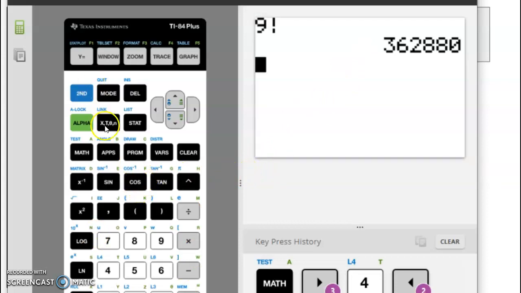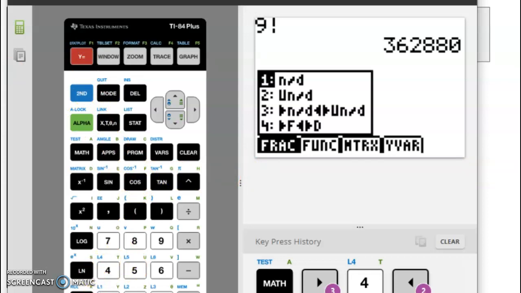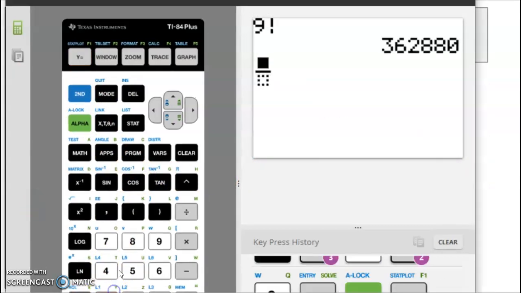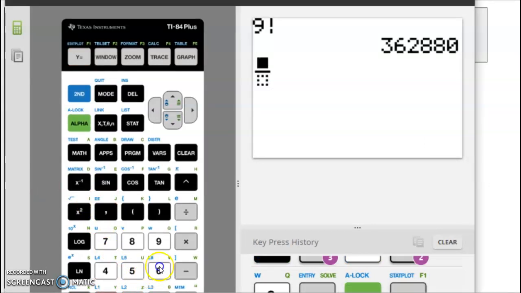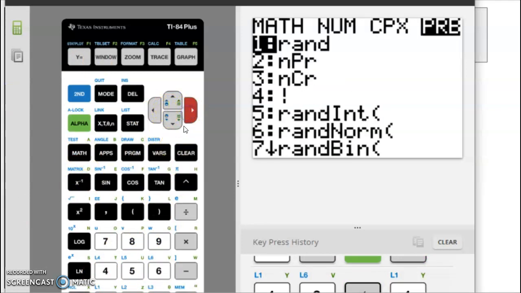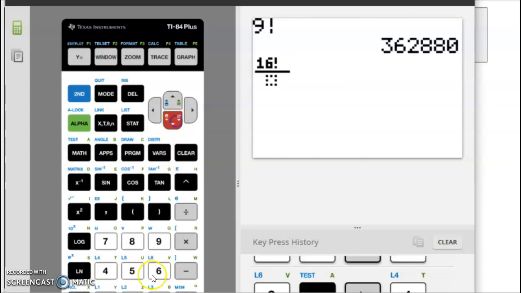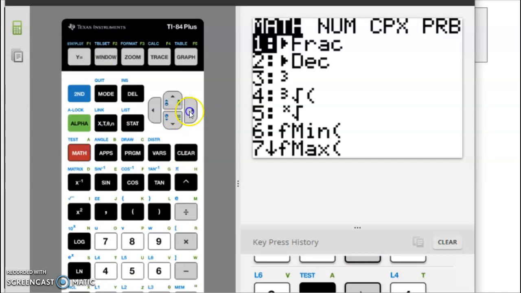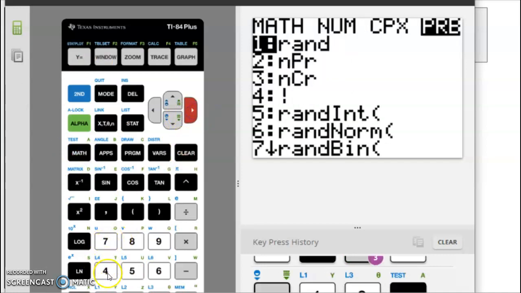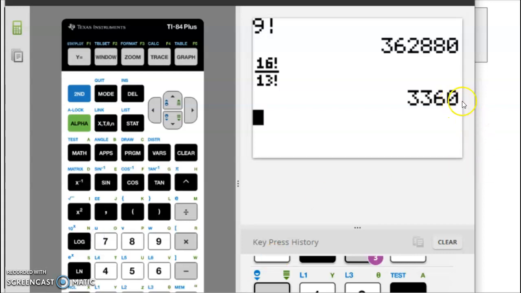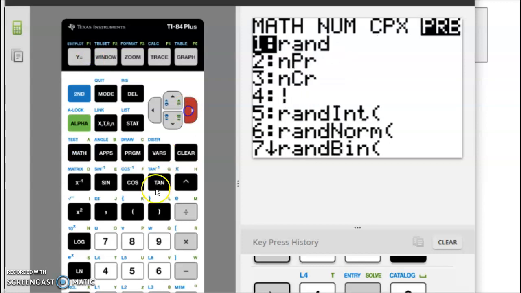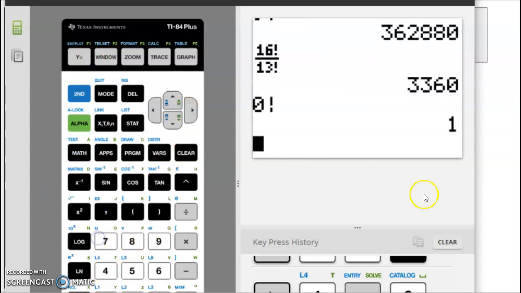Isn't that fantastic? I can go to alpha y equals and choose number 1 there, and I can do my 16 math over to PRB, choose number 4 over 13. And you should do that along with me. The more times you do it, the more you'll remember where it is. And we get 3,600. And of course, if I do 0 and choose number 4, it gives me 1.